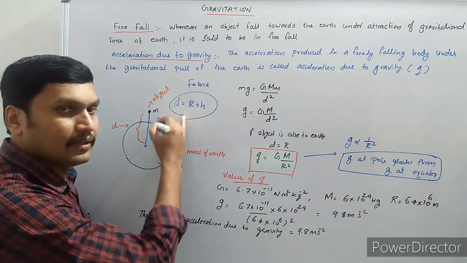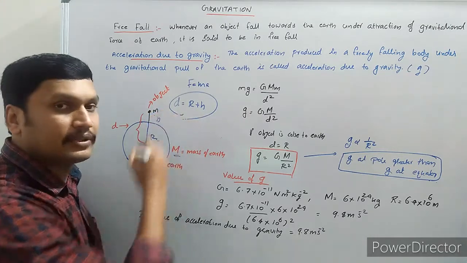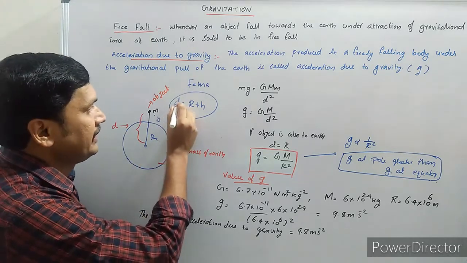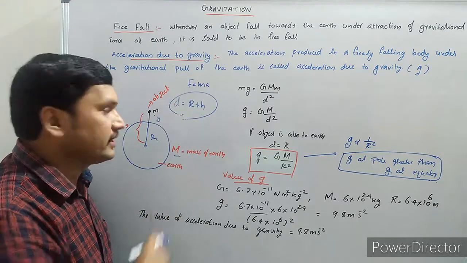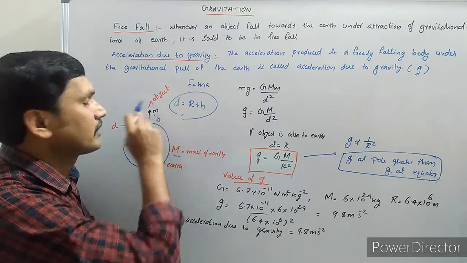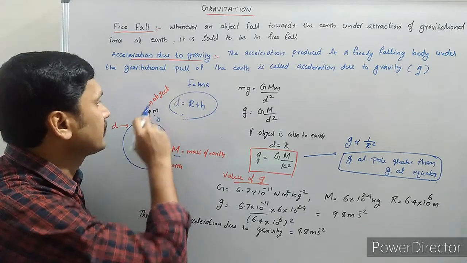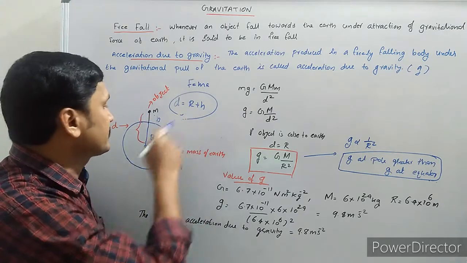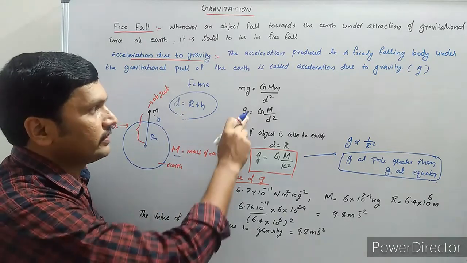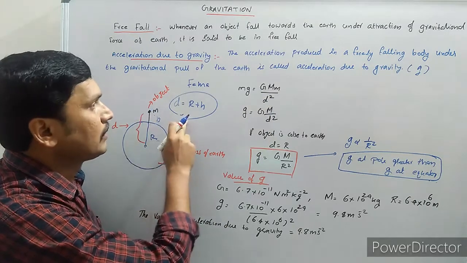R plus h. What is R? Radius of the earth. And what is h? The height above the earth's surface. So we are taking d equal to R plus h. That is, d is nothing but the distance between the center of the earth and the center of this mass. D is equal to the radius of the earth plus the height above the earth's surface. So that's why we are writing d square, where the distance between the two objects is d, equal to R plus h.